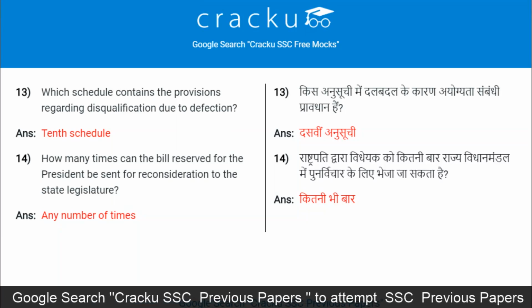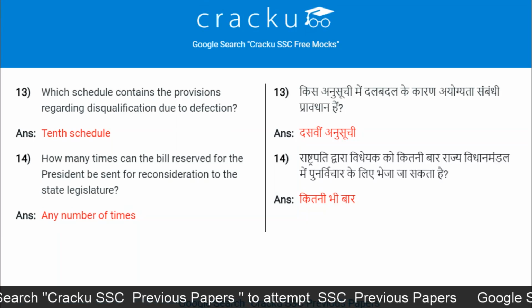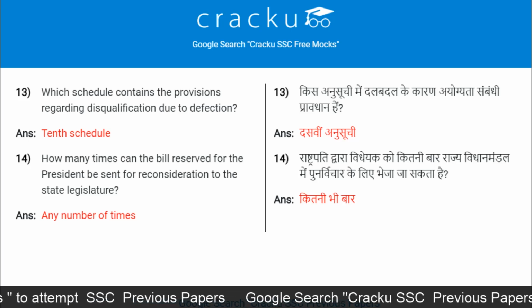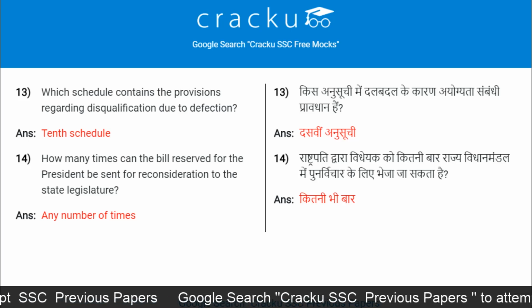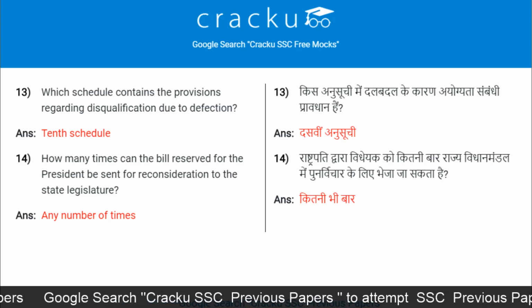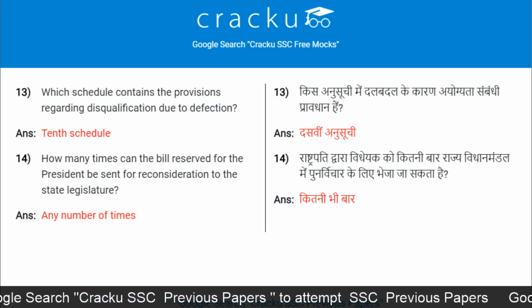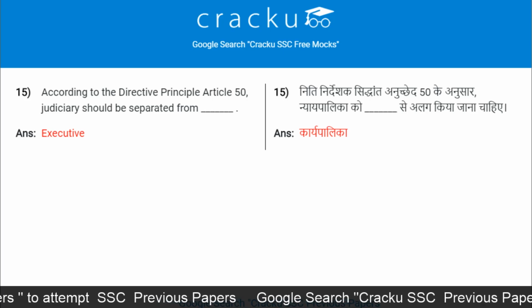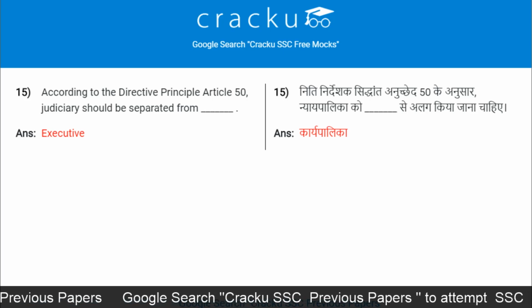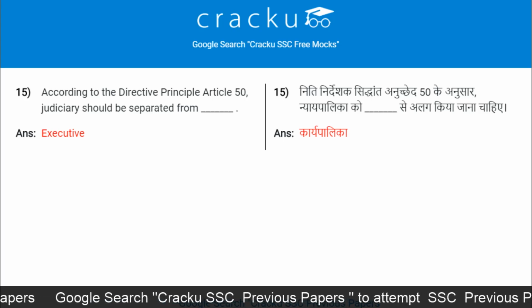Which schedule contains the provisions regarding disqualification due to defection? 10th Schedule. How many times can the bill reserved for the President be sent for reconsideration to the state legislature? Any number of times. According to the Directive Principle Article 50, judiciary should be separated from executive.